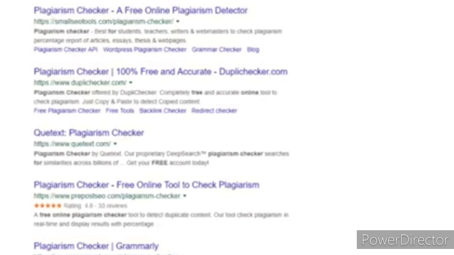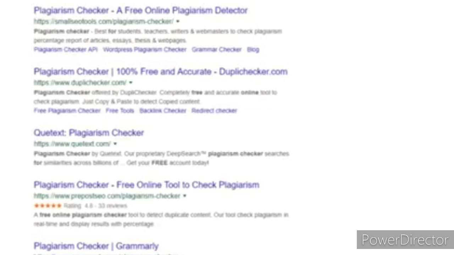So these are the different types of plagiarism checkers, but we are going to show you that some of these websites are not useful to us, which do not show accurate results like 100% plagiarism.